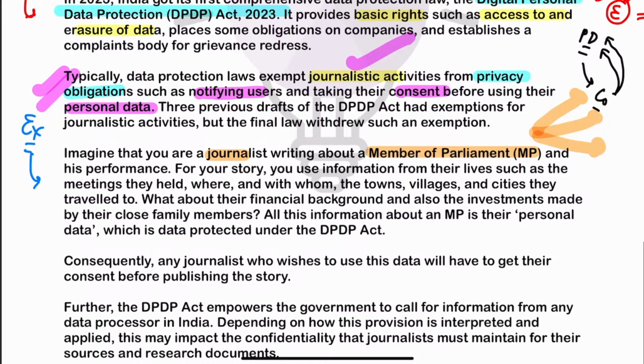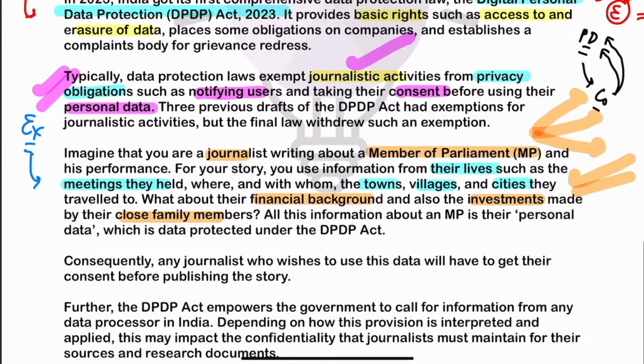Now for that they need to collect a lot of information with respect to his life. For example, which type of people he is meeting, and which different towns, villages, cities he has toured. Also, with respect to his financial background, a lot of information is to be raised. For example, the companies where he is investing, where his family members are investing, and his wealth. Has it increased drastically in the past few years, or has his family members' wealth increased drastically? All this information is to be collected.